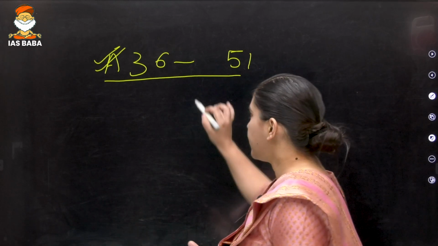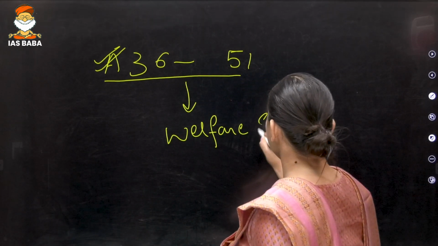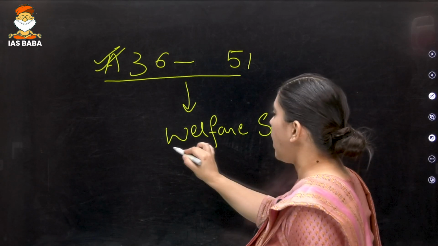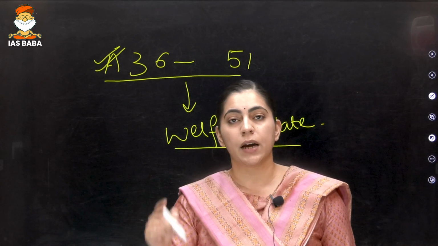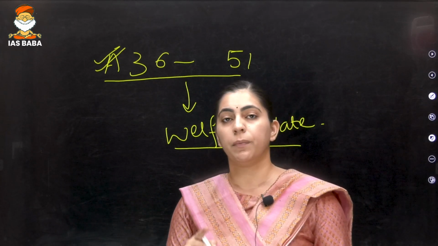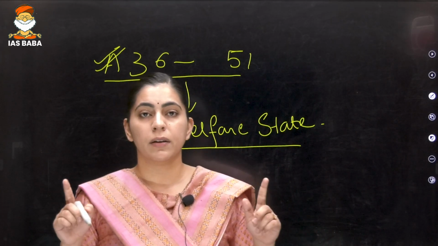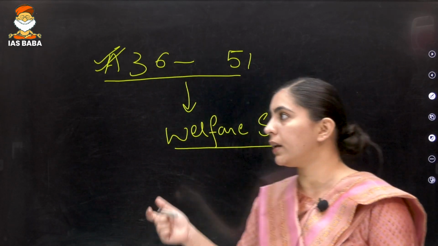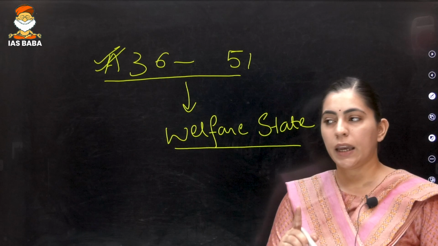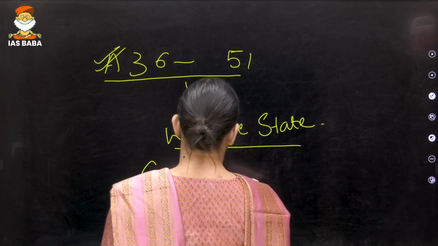Basically, DPSP is nothing but it is telling how a state can become a welfare state. What are the basic minimum standards that the state should follow in order to become the welfare state? So under DPSP, all the principles, all the guidelines, all the things that have been written from Article 36 to 51, they are just guidelines.